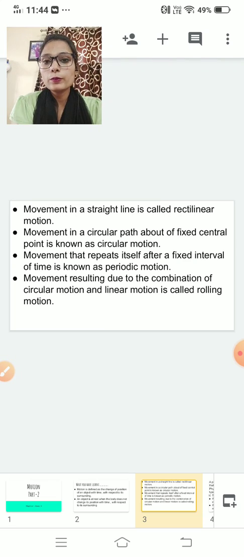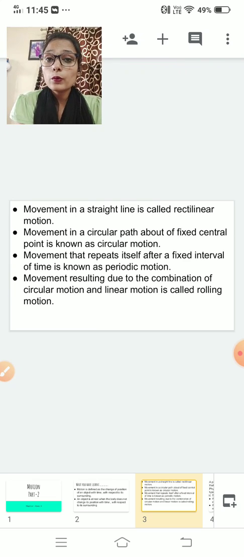What do you mean by periodic motion? Movement that repeats itself after a certain interval of time is known as periodic motion. All of you have seen the simple pendulum in your 8th standard. So the simple pendulum is an example of periodic motion.